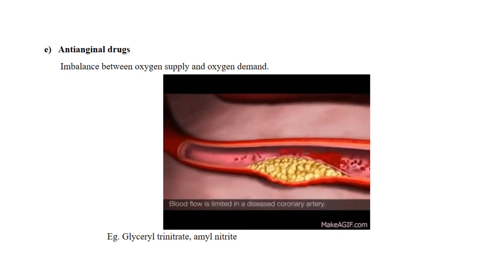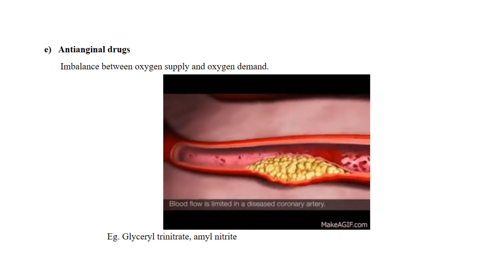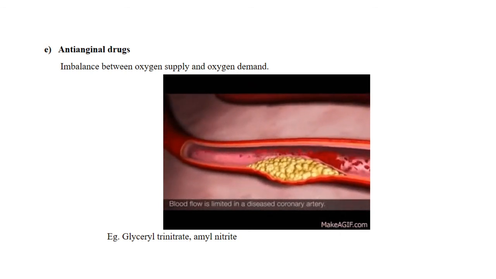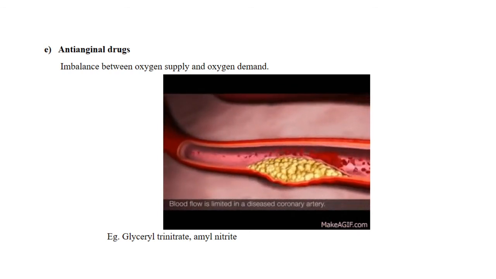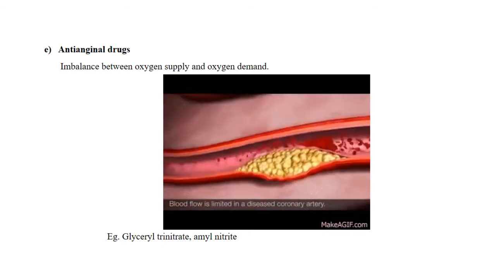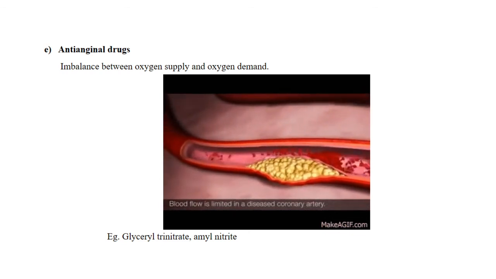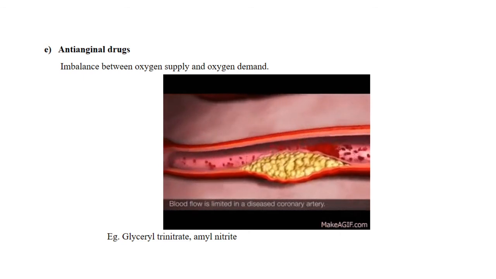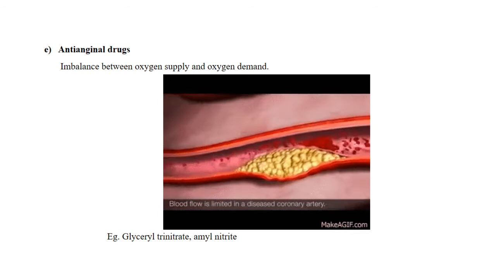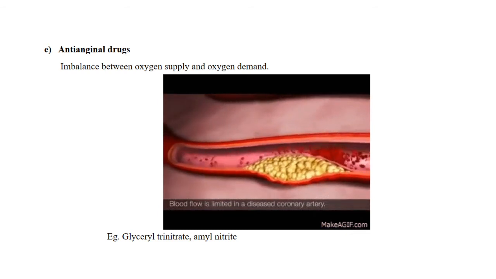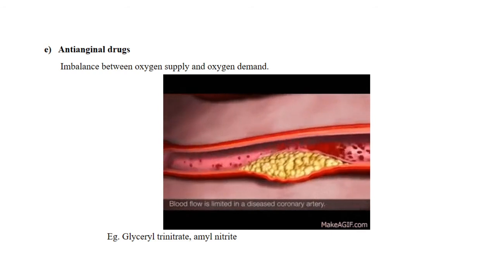And similar conditions can also be seen when there are any blockages or depositions in the vascular system. Here you can see in this animation picture, some depositions over the eroded artery walls. Because of this, the path of the vascular system is narrowed down, and so the blood is struggling to flow freely.